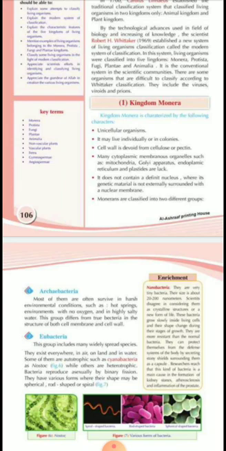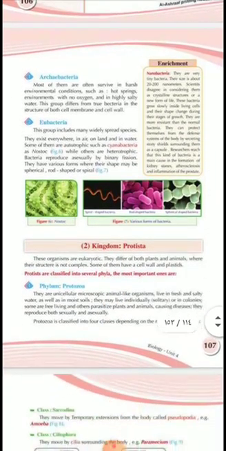So they have a wide distribution. About their nutrition and reproduction, they reproduce asexually by binary fission. They differ in shape: some may be spherical, rod shaped or spiral shaped. In nutrition, some may be autotrophic, like Nostoc, which is one of the cyanobacteria, and some may be heterotrophic. So that's it.